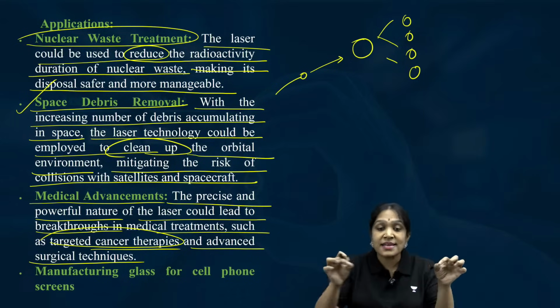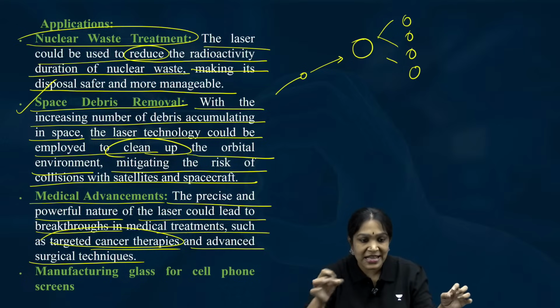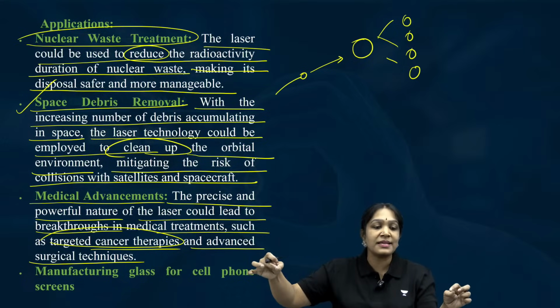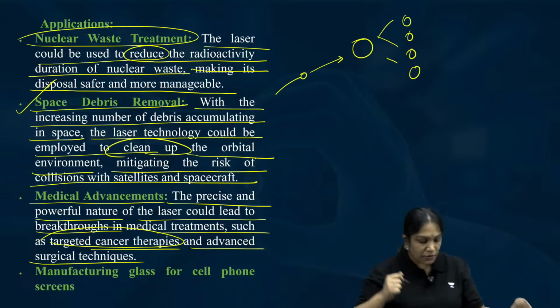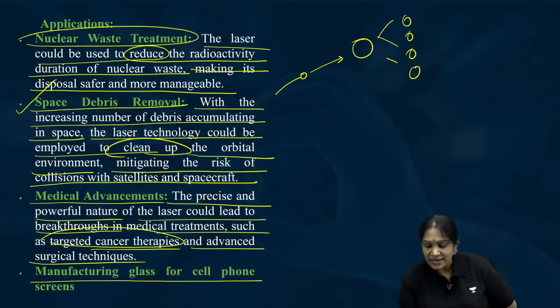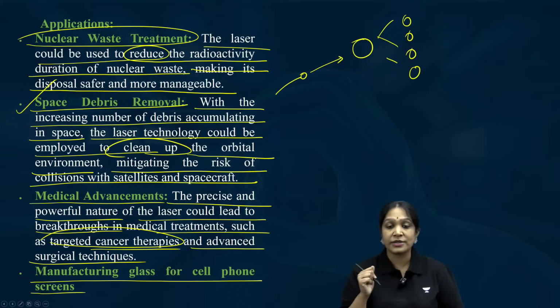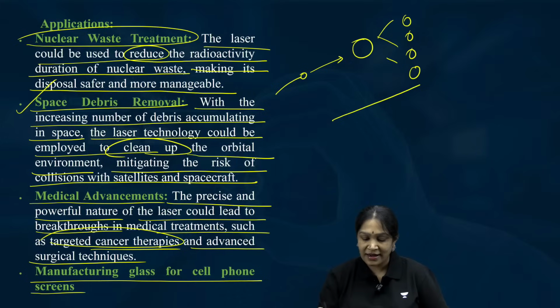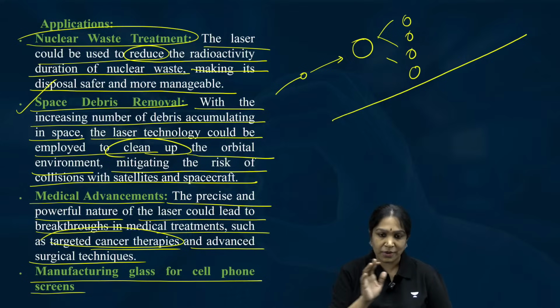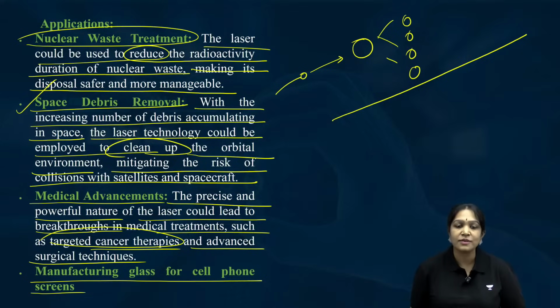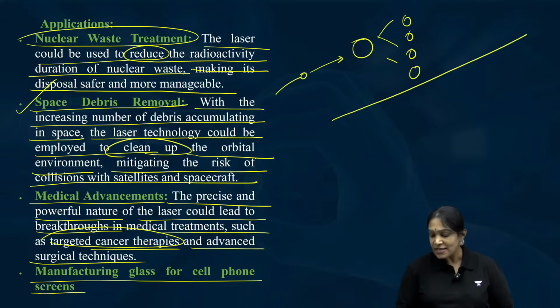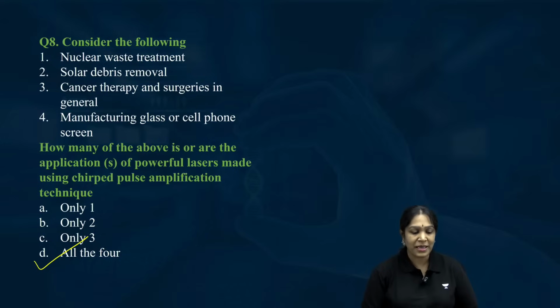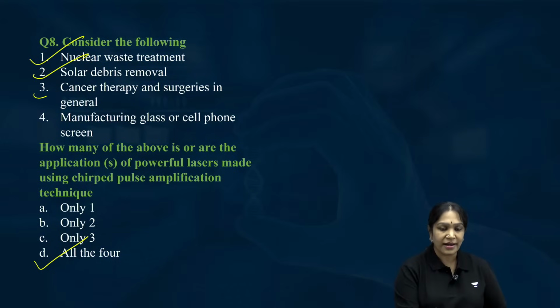You can do laser surgery without using a knife. The laser beam can be used to make the incision. Is it clear? Then manufacturing glass for cell phone screens and all. How? To cut the glass evenly. Otherwise the line is not even, it goes wherever it wants, but to evenly cut the glass, we can use these laser beams. So these are the applications of the laser beam and all are correct statements.